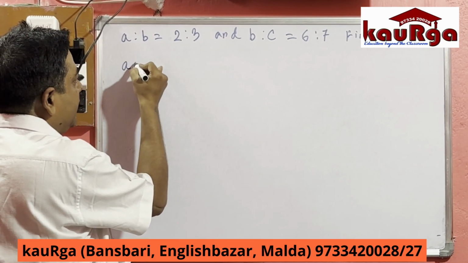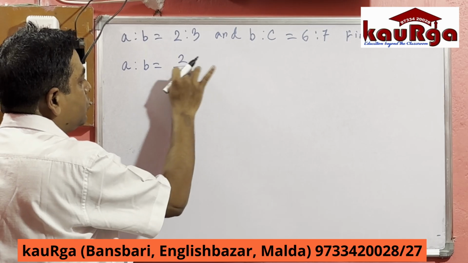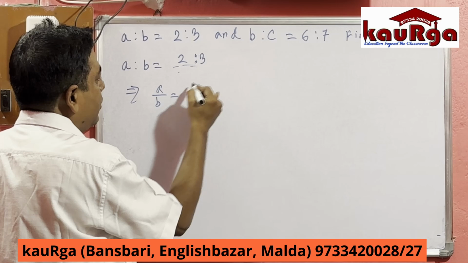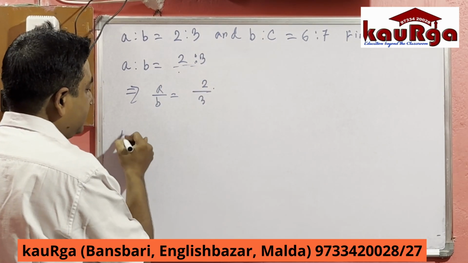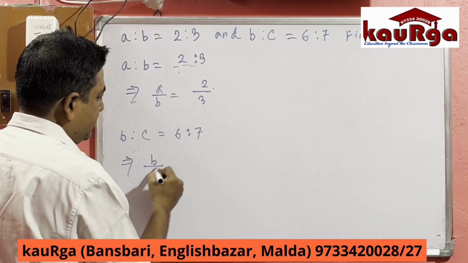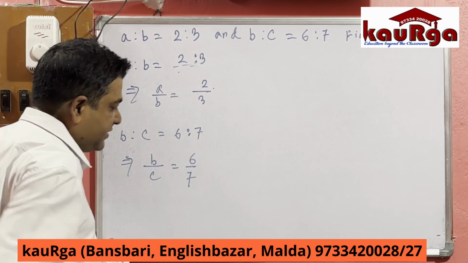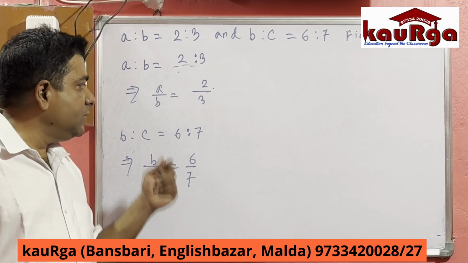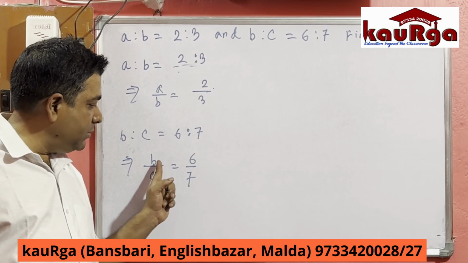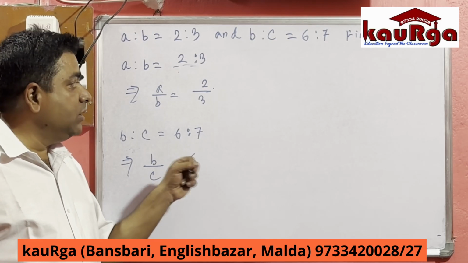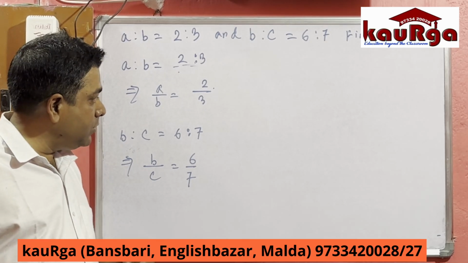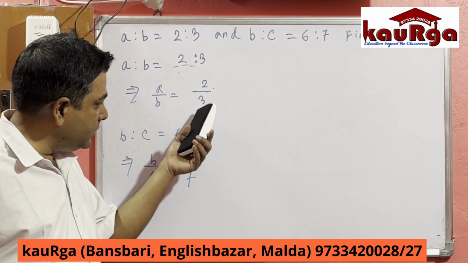So first one is A is to B equal to 2 is to 3, which implies A by B equal to 2 by 3. Second ratio is B is to C equal to 6 is to 7, which implies B by C equal to 6 by 7. Now see what is the problem. In this fraction the value of B is 3, and in this one the value of B is 6. Here 3, here 6. It's not the same, it's different.